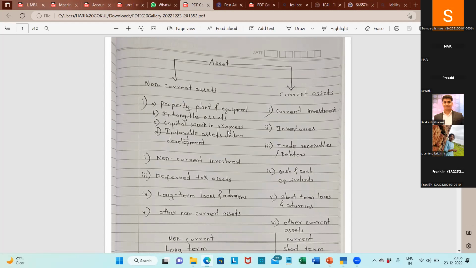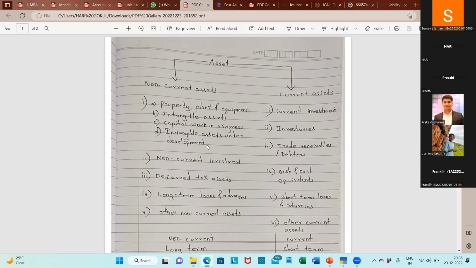I am constructing a building, but it's in process. I am developing a software, but it's in developing condition. I haven't completed it. So as of the ending 31st March or 31st December, whatever the case may be, it's in work in progress. If both things are in work in progress, they can be classified as capital work in progress or intangible assets under development.